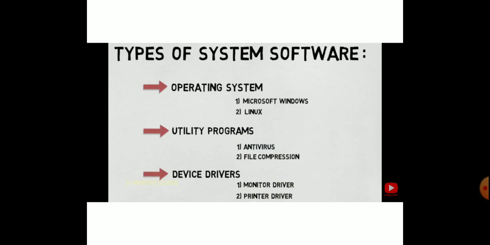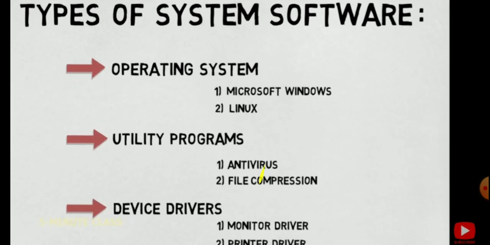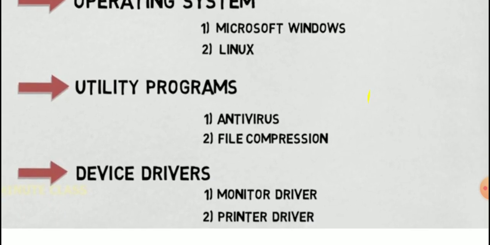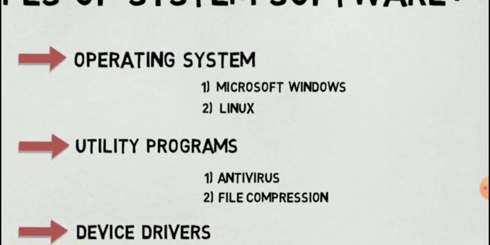Next, types of system software. Here, the first one is the operating system, the second type is utility program, and the third one is device driver. Operating systems: Microsoft Windows and Linux. Only two examples are given here. Not only these two, many operating systems are available nowadays, but the most popular operating systems are these two: Windows operating system and Linux.